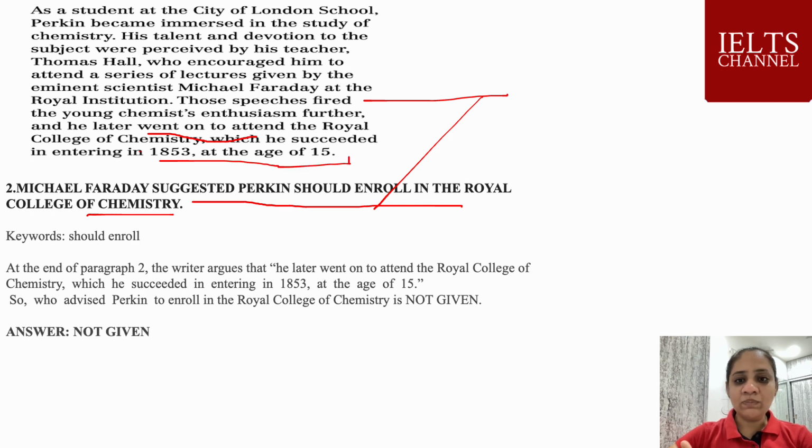So who advised Perkin to enroll in the Royal College of Chemistry is not given. The question says Michael Faraday suggested it, but the paragraph does not say who advised him. So the information is not given in the paragraph regarding that sentence. The answer is Not Given.